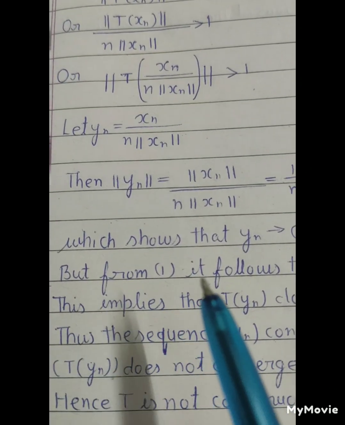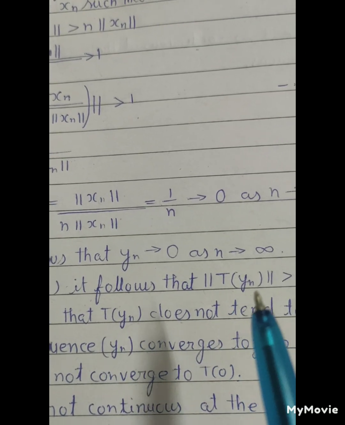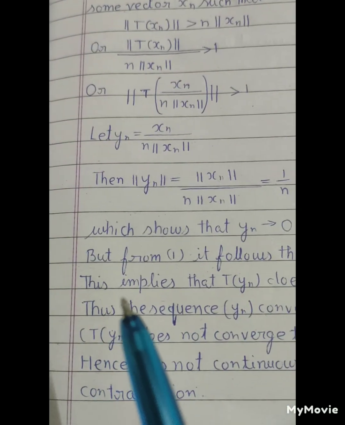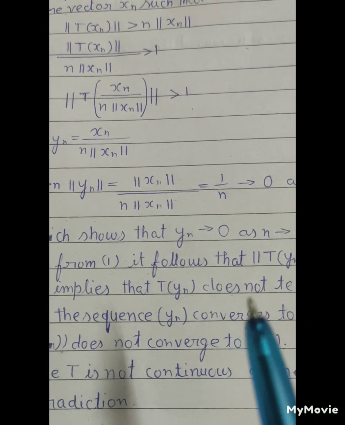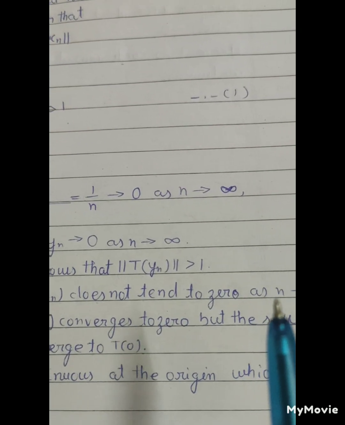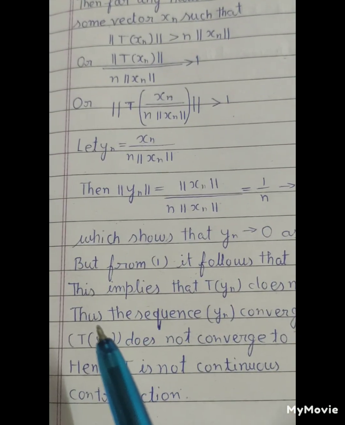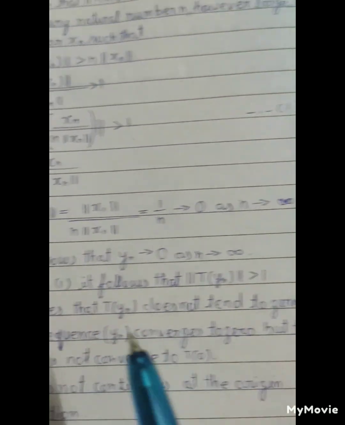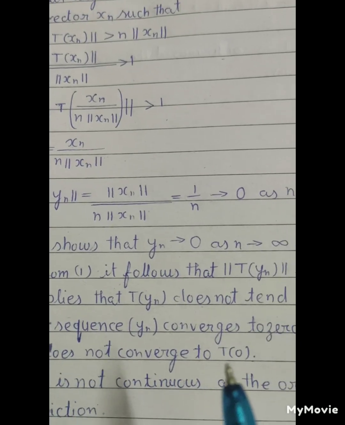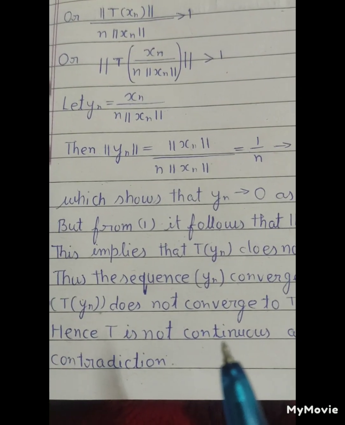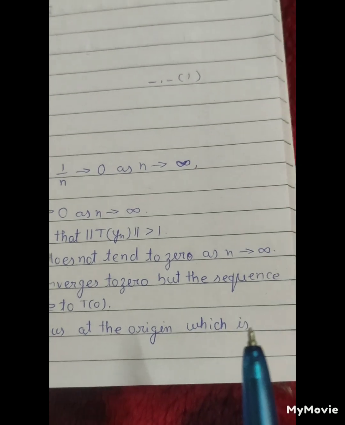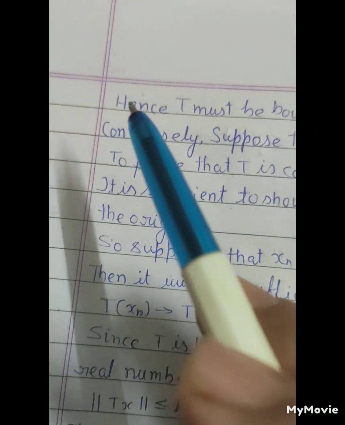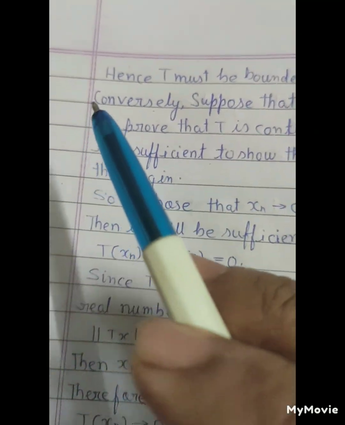But from equation 1 it follows that norm of T(yn) is greater than 1. This implies that T(yn) does not tend to 0 as n tends to infinity. Thus the sequence yn converges to 0, but the sequence T(yn) does not converge to T(0). Hence T is not continuous at the origin, which is a contradiction. Hence T must be bounded.